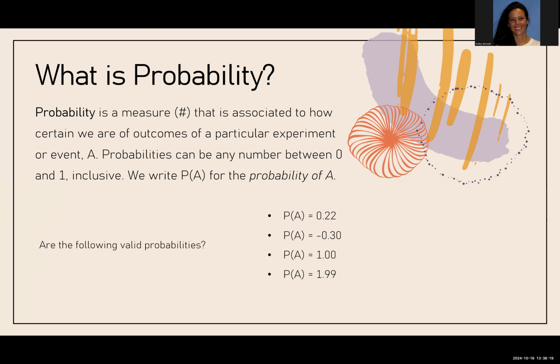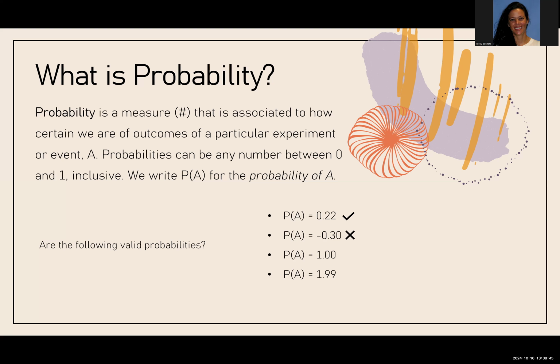So let's consider the following probabilities for an event A. Are all of them valid? For the first one, probability of A is 0.22. This is fine. This is a number between 0 and 1, and this makes sense. In the second one, probability of A is negative 0.30. We cannot have anything outside of 0 to 1, and if you're below 0, then you're negative.